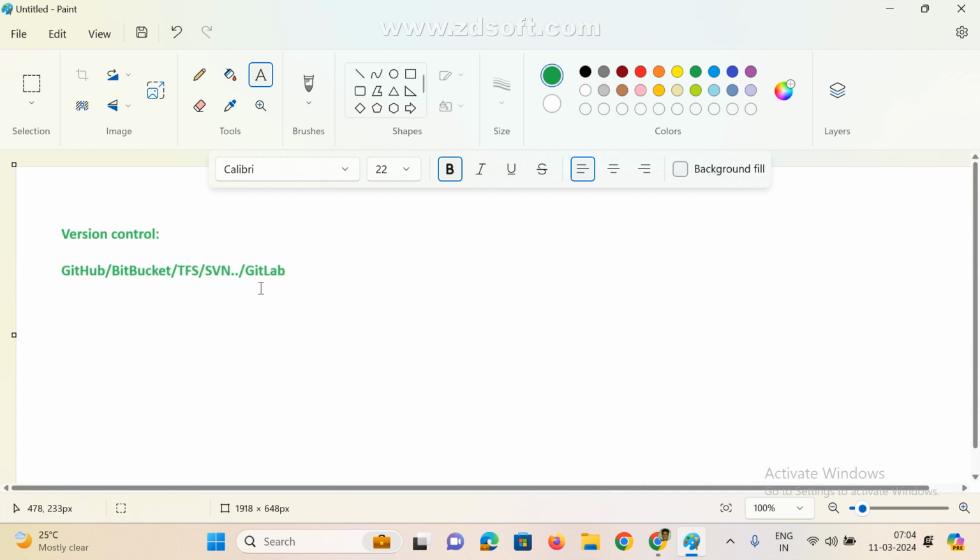GitHub is mostly a developer platform, allowing developers to create, like one space. First we'll see without version control, what is the drawback. For example, assume we don't have GitHub, Bitbucket, TFS, SVN or GitLab. What is the problem?